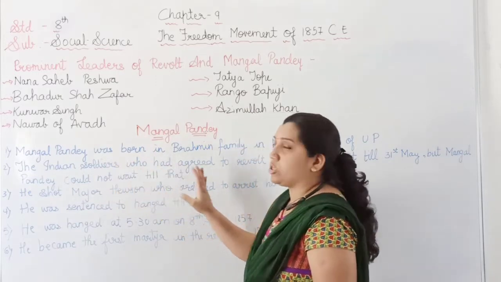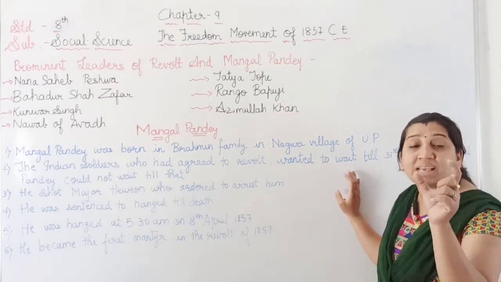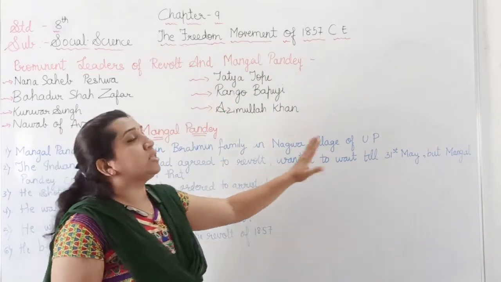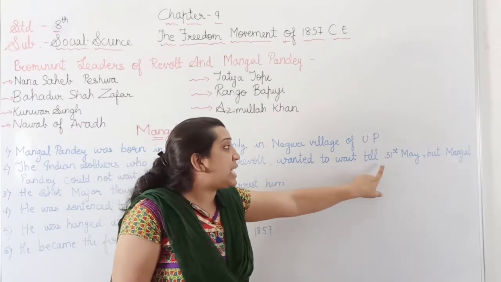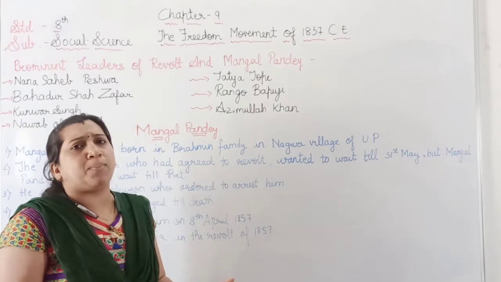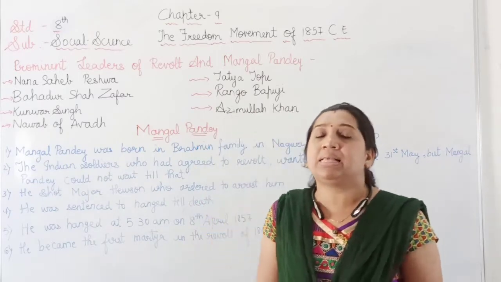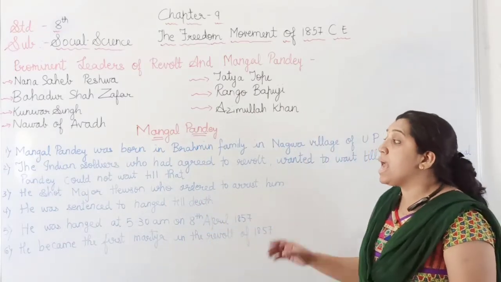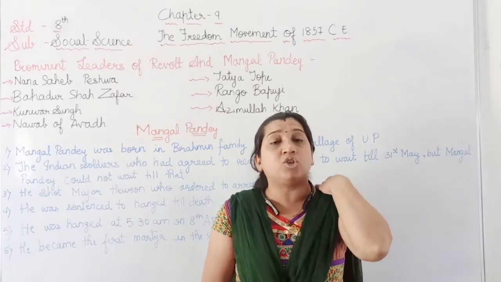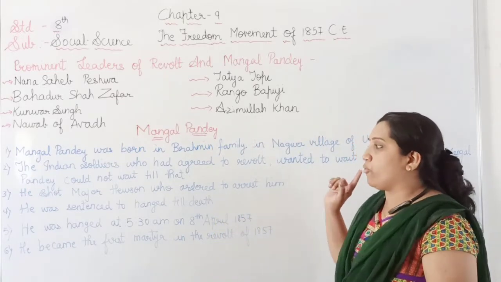Now, the Indian soldiers who had agreed to the revolt wanted to wait for the fixed date which was decided by the prominent leaders, the civilians, and the soldiers. The date fixed was 31st May 1857. All the people wanted to wait till this date, but Mangal Pandey, who was 26 years old and had just joined, was being forced by his major to use the cartridge, and he was not able to wait till 31st May.